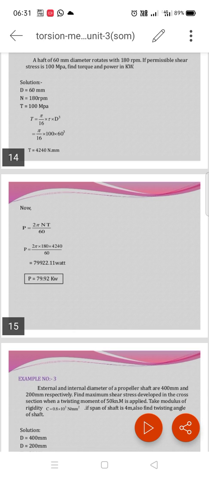So here itself we get 79,922.11 watt. Converted into kilowatt by dividing by 1000, that is 79.92 kilowatt.